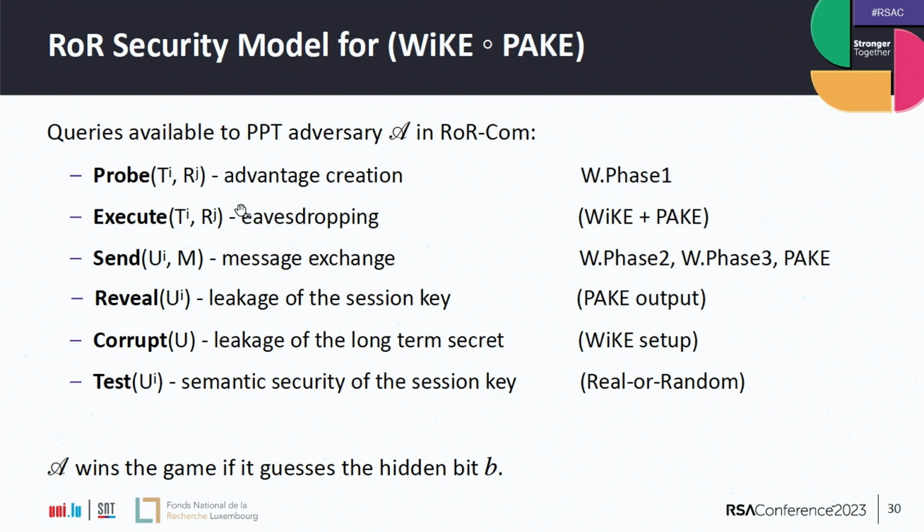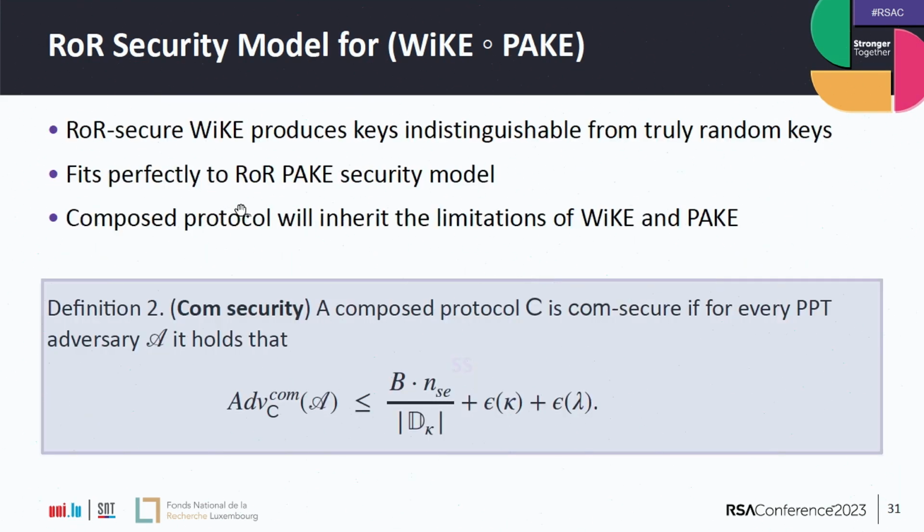And this helps with the reduction in both PAKE and WIKE, so it's easier. You can do it in one swoop, you can exchange all the keys in the reduction proof. Okay, and so there are a few observations we can make. The real-or-random secure WIKE produces keys that are indistinguishable from truly random keys.